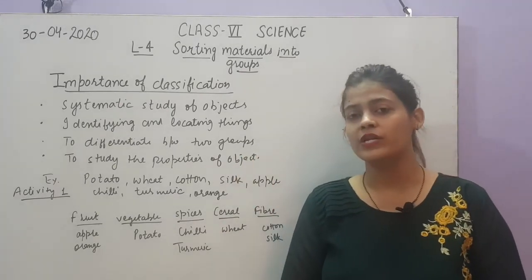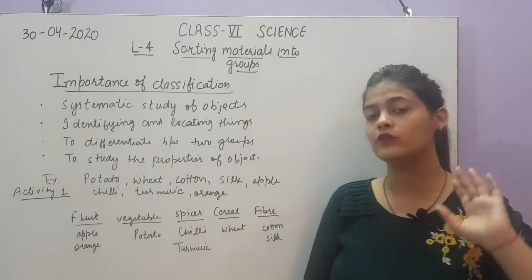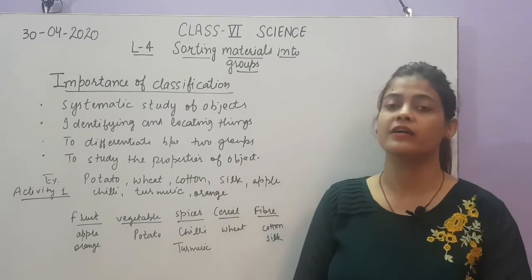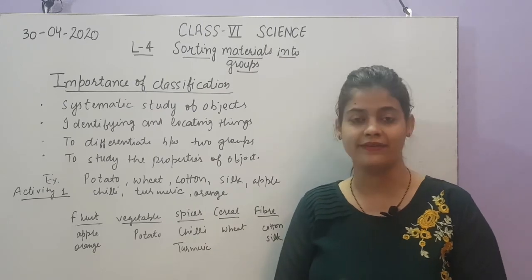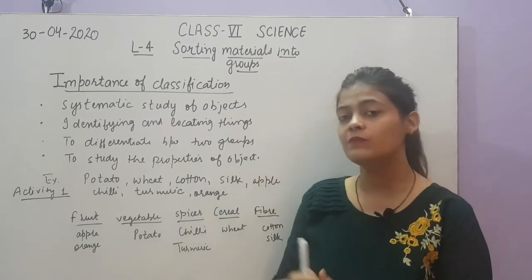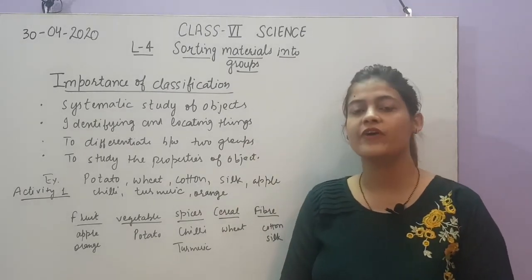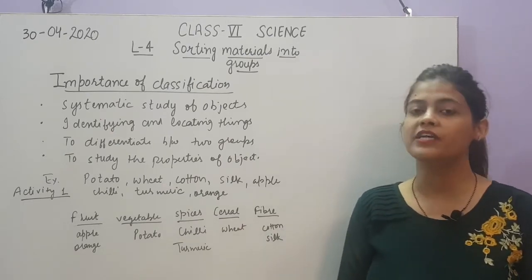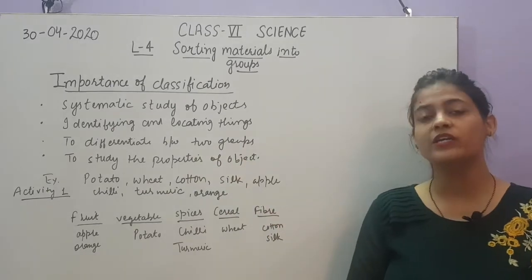Okay, let me give you one more example. For example, if you want to reach your house, and you are somewhere outside in the city or in the market, and you have to go to your house, how do you go? You go by your address. You have a specific address of your home which will help you to go to your home. It is because we have classified the city into different areas which will help you to reach your home easily.